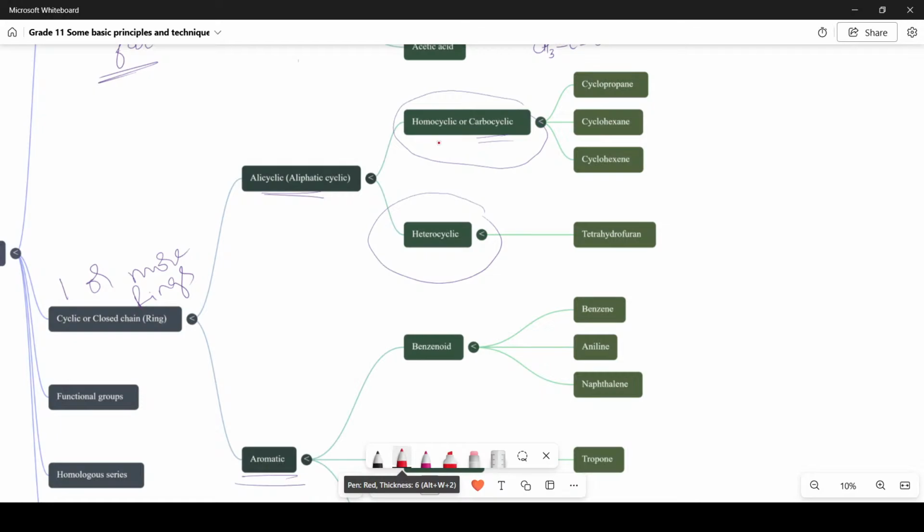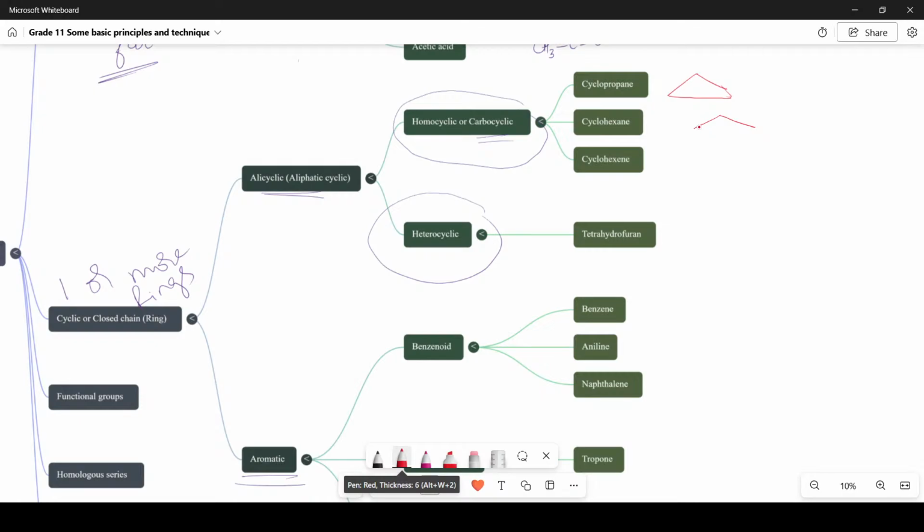Then I call it homocyclic. You have cyclopropane. Can you see here? Cyclopropane with 3 carbon atoms. It is a closed structure, it is a ring, and it is carbocyclic or homocyclic. Next one is cyclohexane.